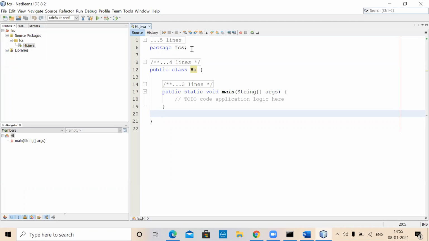That means you are instructing the compiler that you want to use the classes available within a particular package. So: import package name dot class name dot something. This dot-name convention is very popular in object oriented languages, and it is going to be used very heavily.